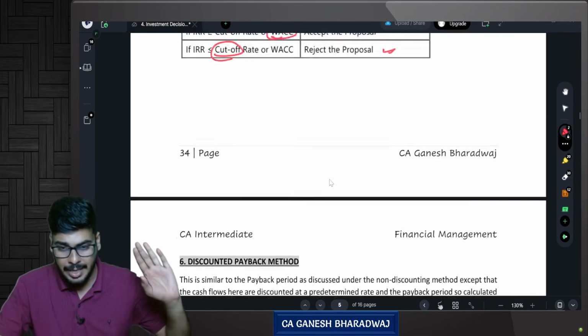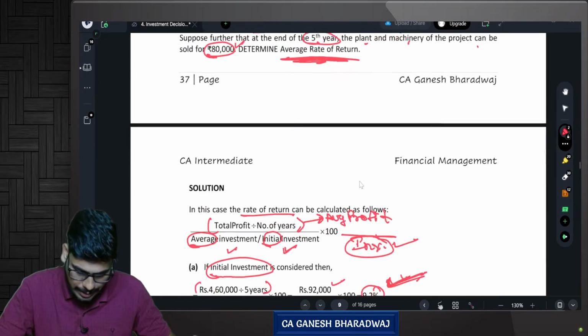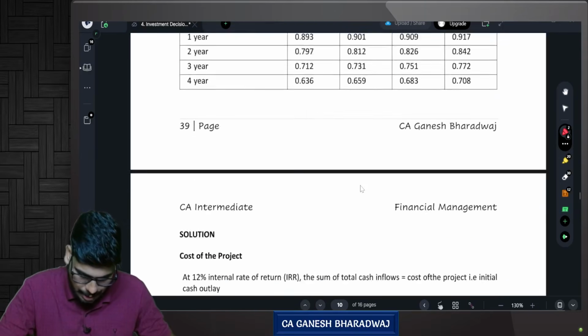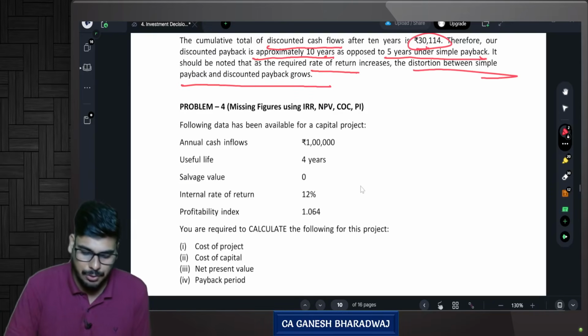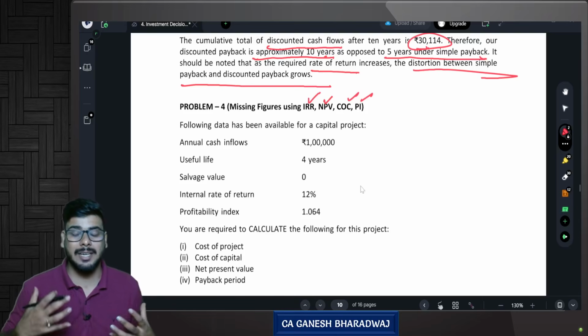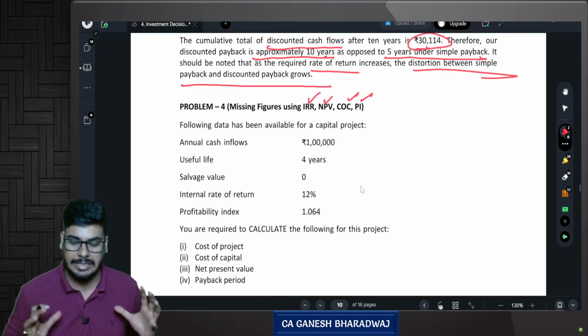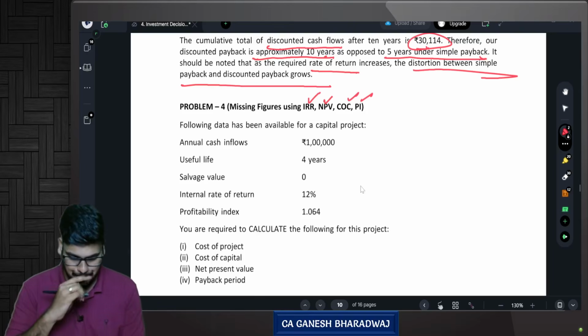Now there is a very interesting question given in the study material. So I want to explain this question. So let's quickly get into this particular question. This question is about missing figures. Missing figures using the concept of IRR, NPV, cost of capital, profitability index or not. So now this is nothing more than testing how well you know this particular concept. Are you clear with this? So let's get started into this area right away.